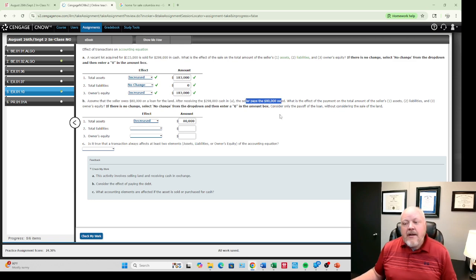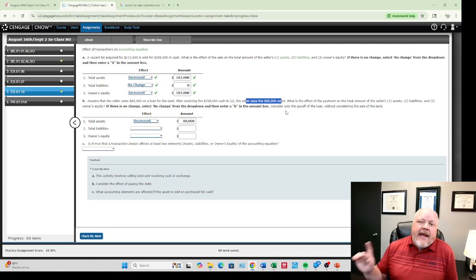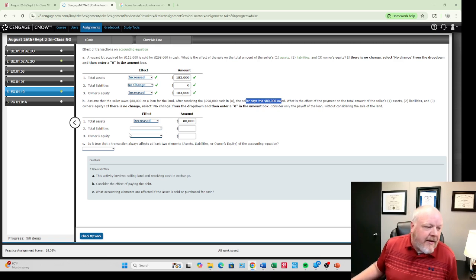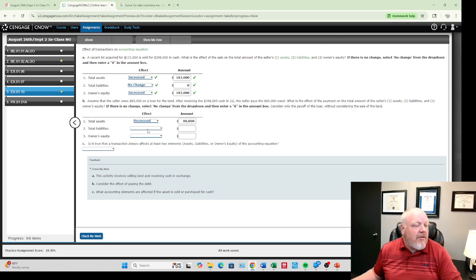No bank is going to say, hey, I want you to write off that liability. I'm not going to pay you. You have to be a really, really big business for banks to do that for you, but not if you're just a normal small business here. So total assets decreased by $80,000. Total liabilities are also going to decrease by $80,000. We used to owe that money. We don't owe it anymore.